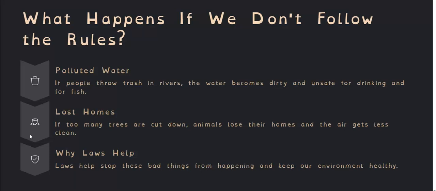If too many trees are cut down, animals lose their homes and the air gets less clean. Why do these laws help? These laws help us stop these bad things from happening and keep our environment healthy.